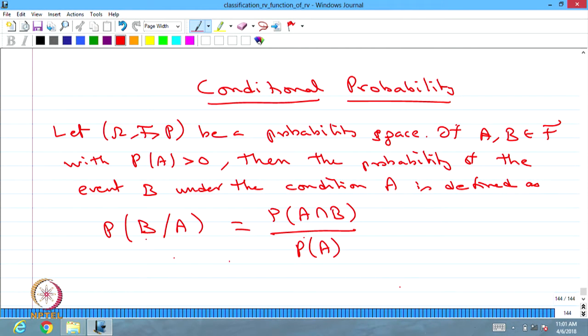This is well defined because the probability of A is strictly greater than 0. So the conditional probability of B given A is the probability of A intersection B divided by the probability of A. This is called the conditional probability of event B given event A.